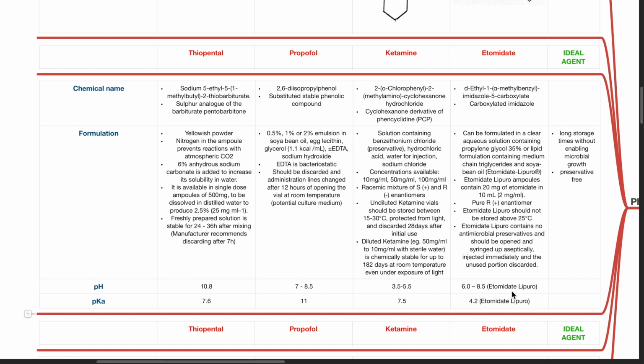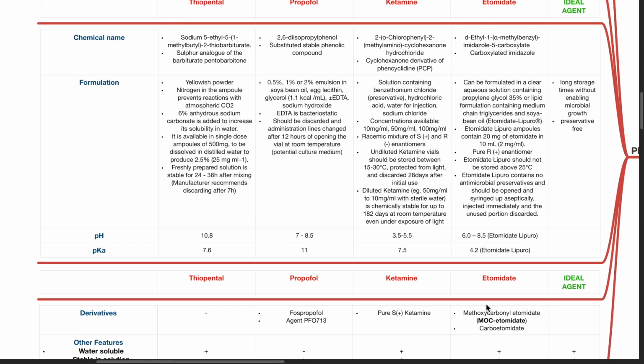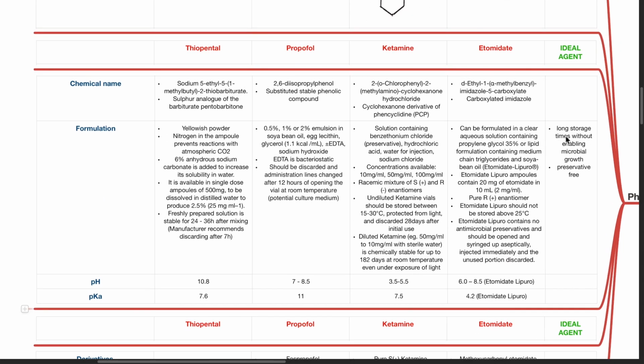pH: for thiopental, 10.8, propofol, 7 to 8.5, ketamine, 3.5 to 5.5, and for etomidate, 6 to 8.5 for etomidate lipuro. pKa: for thiopental, it is 7.6, propofol, 11, ketamine, 7.5, etomidate, 4.2 for etomidate lipuro. The ideal agent should have long storage times without enabling microbial growth and should be preservative-free.